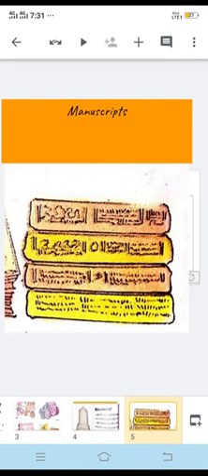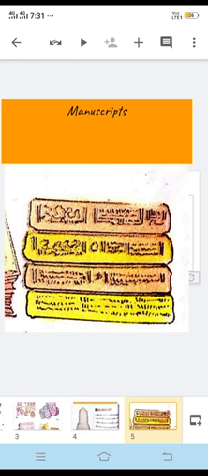Then we have manuscripts. If you look at the word manuscripts, it can be divided into manu and scripts. The meaning of manu is hand and scripts means writing. So the literal meaning of this word is handwriting. Then the question arises, how is it different from our writing?